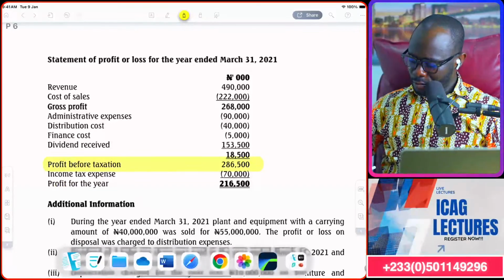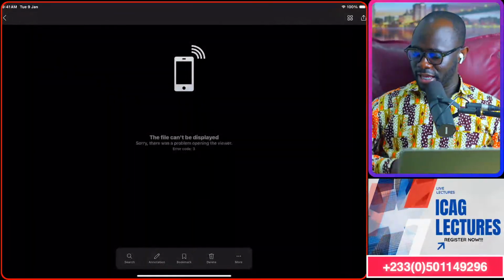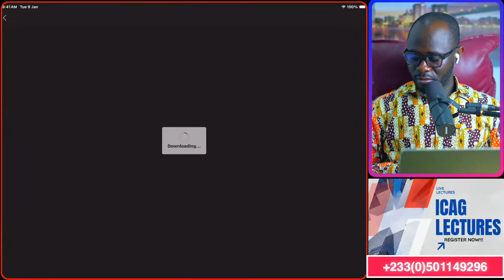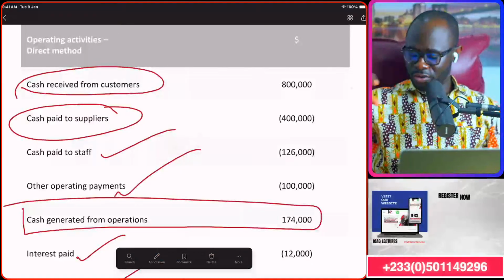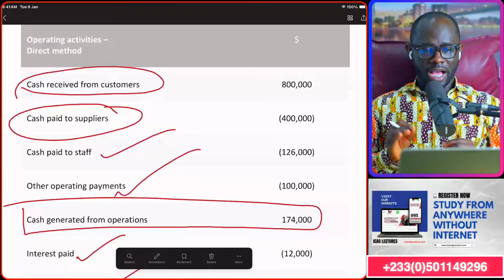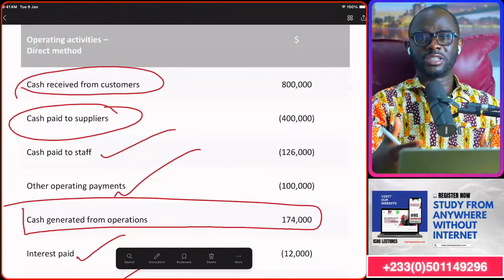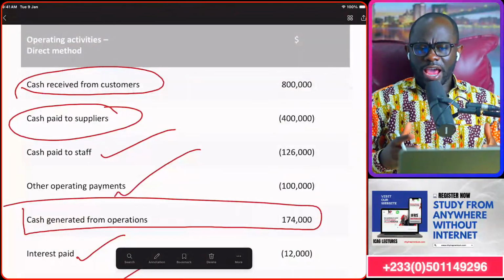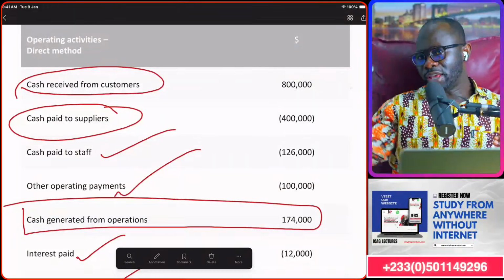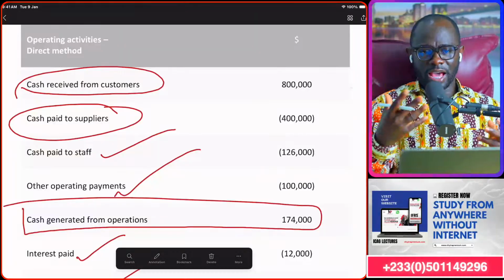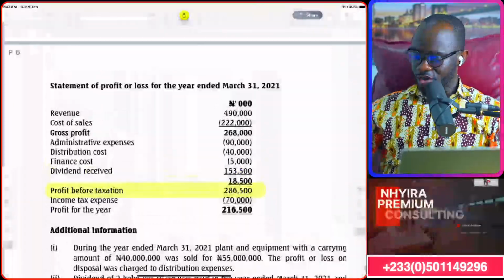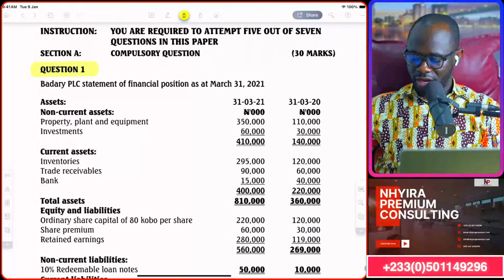Right. But we know in the operating activities, the things that we are going to be trying to bring, let's see if I can bring the pro forma back up, is to bring the cash we have received from our customers, how much we paid our suppliers, how much we spend on operating expenses. So the direct method is taking us back to the usual thing, not in the profit statement or P&L account, and make certain adjustments to the account. So let's go read a story and break everything down.